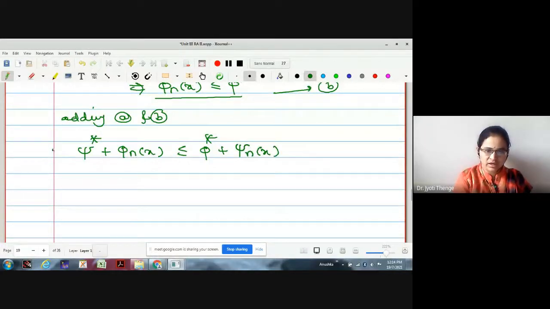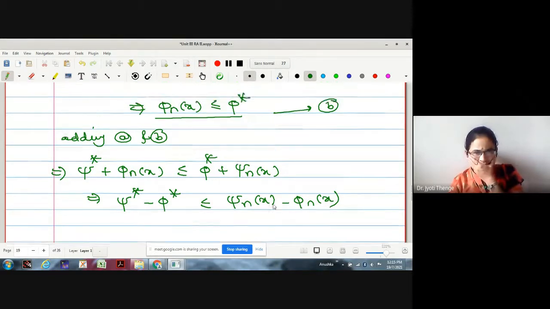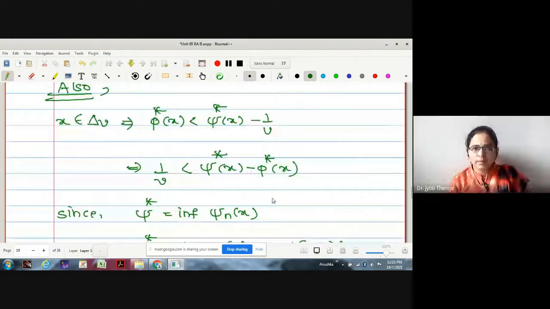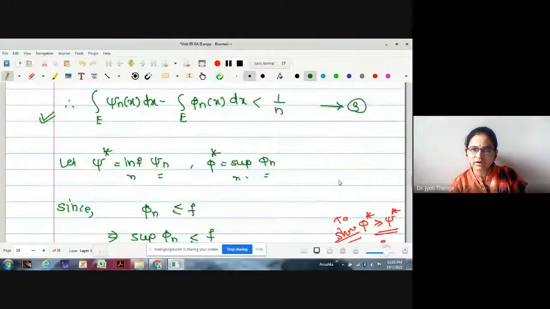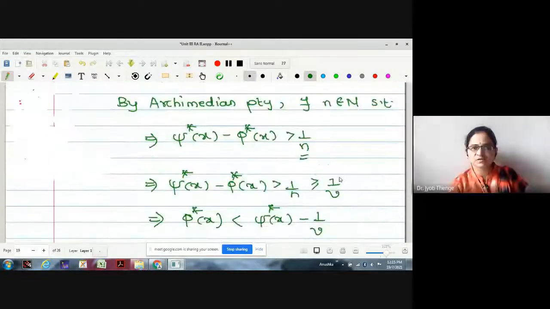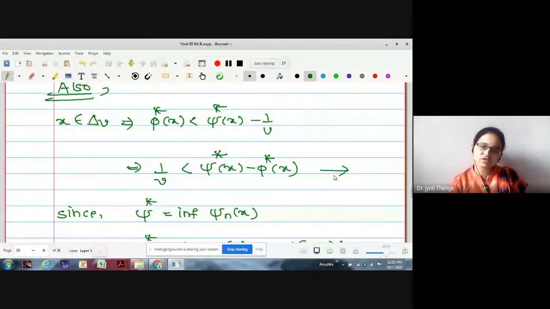Therefore, what is the relation between psi star and phi star now? Psi star minus phi star is less than or equal to psi n x minus phi n x, right? Yes or no? Yes, ma'am. But from this equation, what is the number? Previously I think I have given 1, 2, and yes, it is 4 now. Let me call this relation 4.